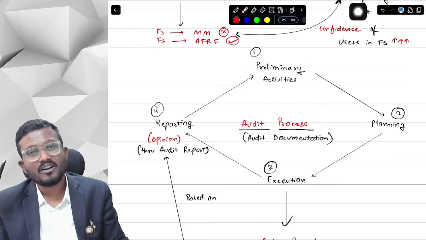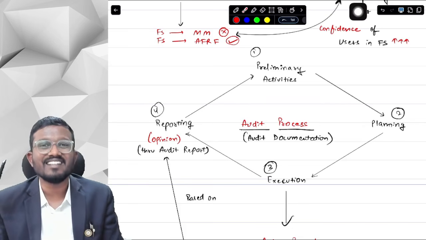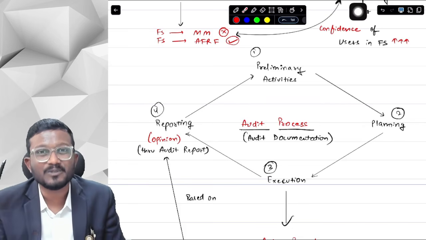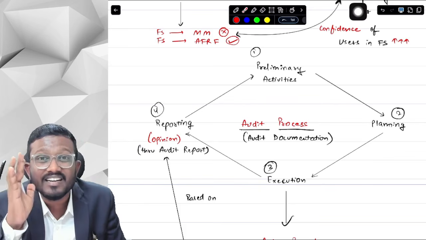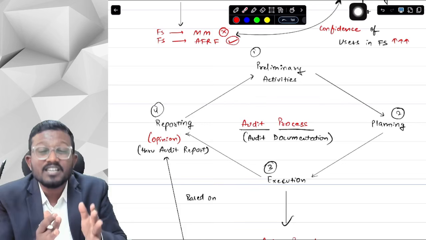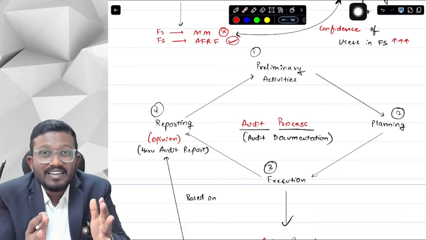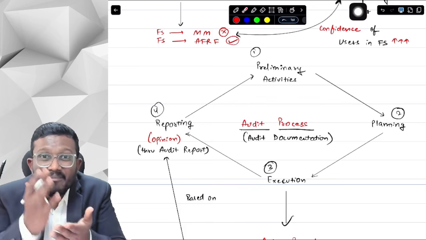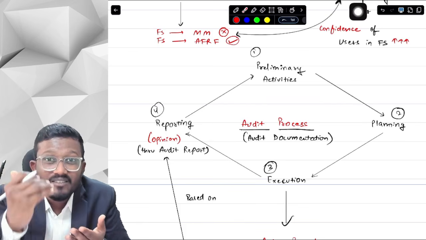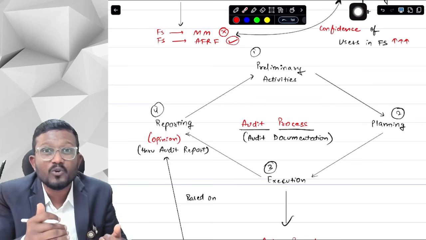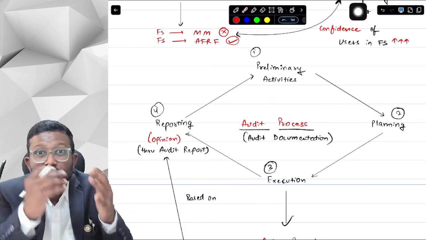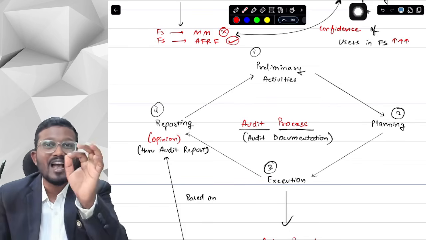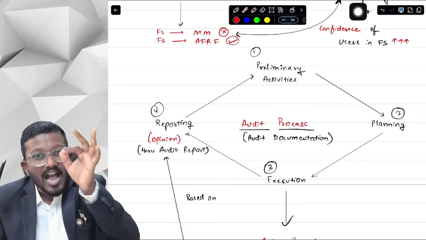Now after accepting the audit, should I start the audit directly? No sir, that's the biggest mistake that we are making as CA students. We should first plan our studies. We should know how many lectures, how many topics, how much time, in what time I will be completing my lectures, in what time I will be starting with the revisions, how many revisions I will have to do, what should be my plan of revisions, what should be the date of revisions. Everything we have to plan, and this plan we have to always make.